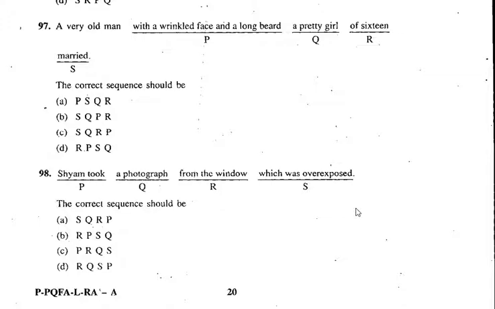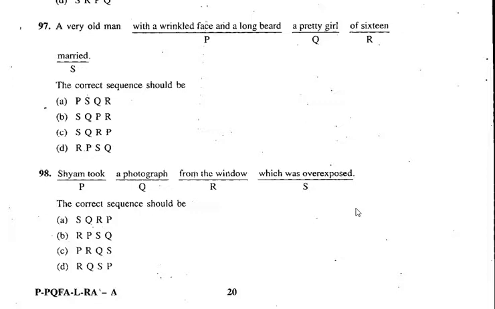A very old man with a wrinkled face and long beard married a pretty girl of 16. A very old man with a wrinkled face and long beard. Correct? PSQR. That's A. A option is the correct option. And last one, we'll see. Sham took. So here jumbled words are there. Sham took a photograph from the window which was overexposed.